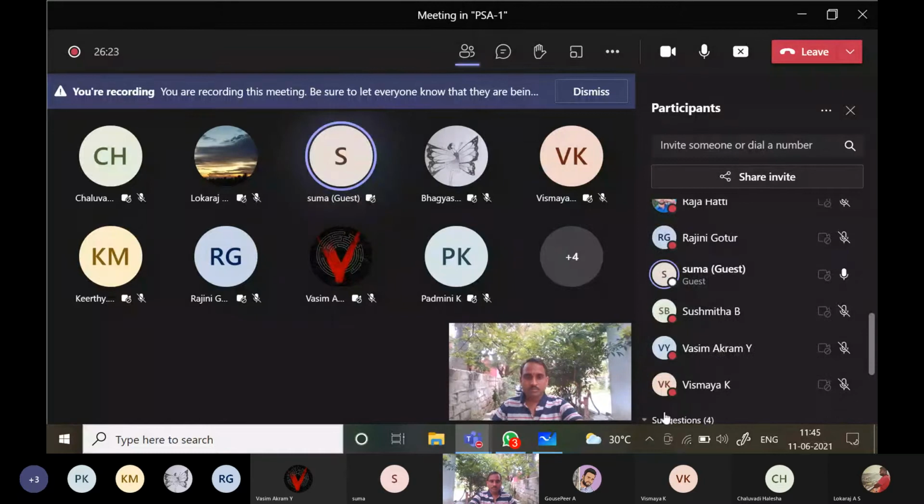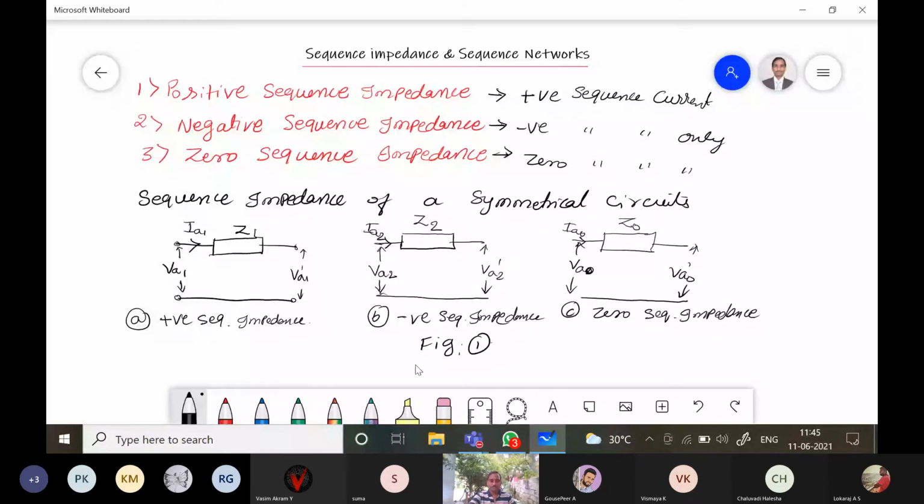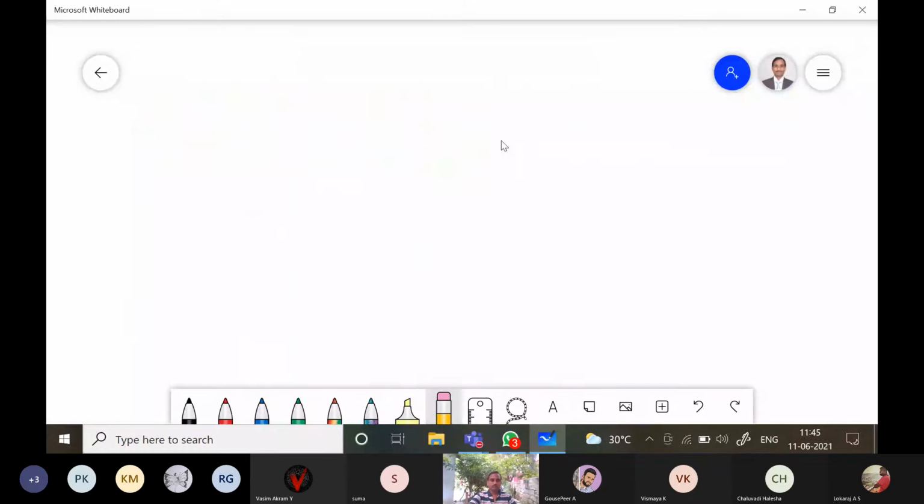So I will clear the board. Now I will draw the sequence impedance.